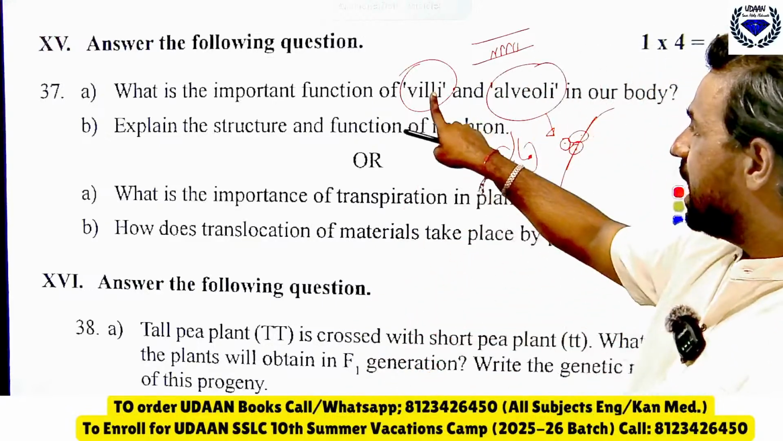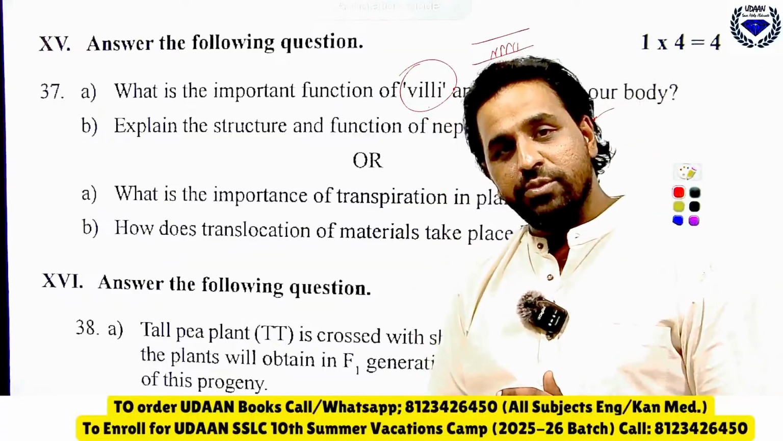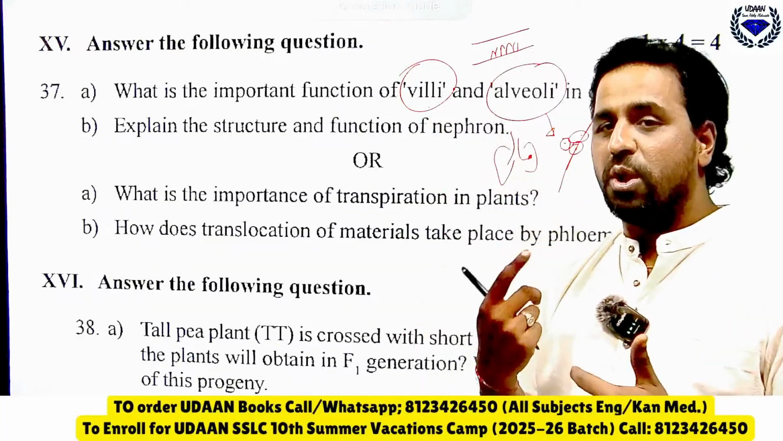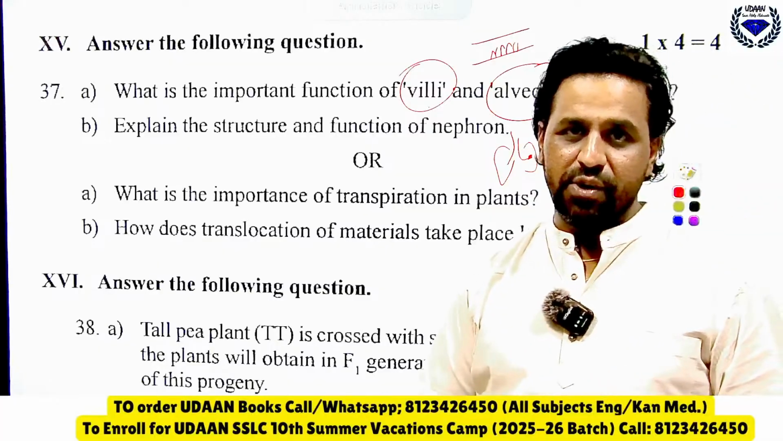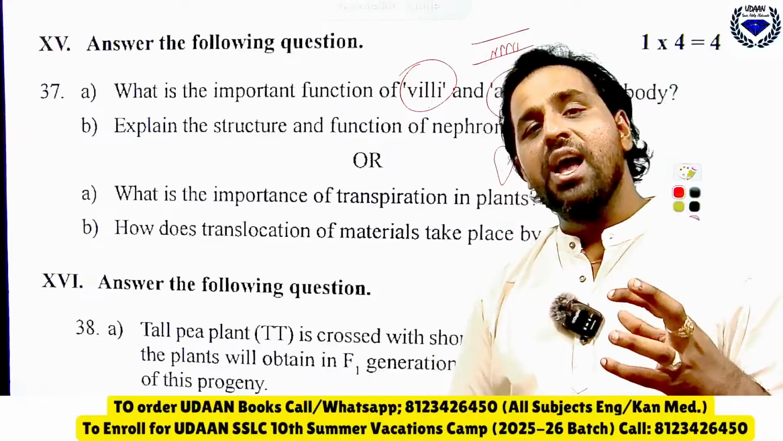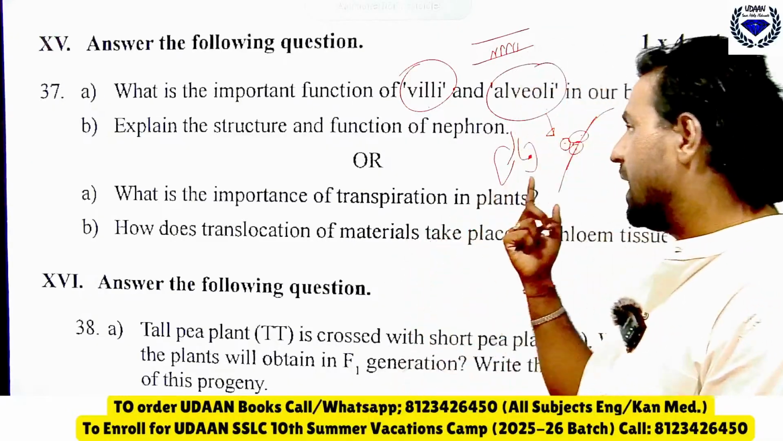Remember, villi are present in the small intestine, they help in increasing the surface area for absorption of food, whereas alveoli carry the blood vessels, they are balloon-like structures and they help in the exchange of gases. Okay, that is what you should be able and capable to know.